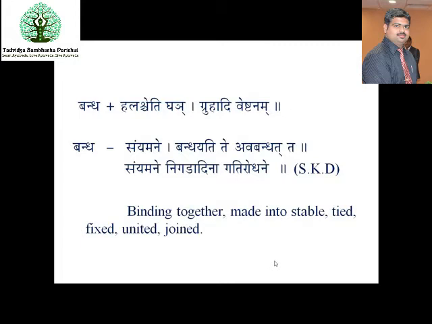So, this Bandha is Sreshta for Rasa Sadhana. When we are praying this Rasalinga, it is equal to the Sahasralingas or the 1,000 or crores of the Shivalingas which are worshipped all over the world. Sanyamane, Bandhayati, te avabandhanat tat Sanyamane, Negadadinam, Gati Rodhane. So, hindering the Gati of the Parada is known as Bandha according to Shabda Kalpadruma.